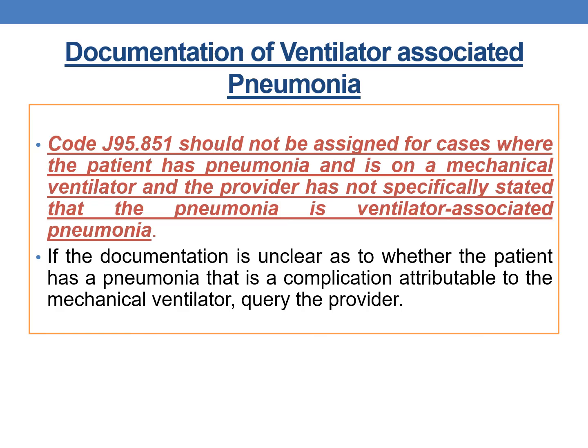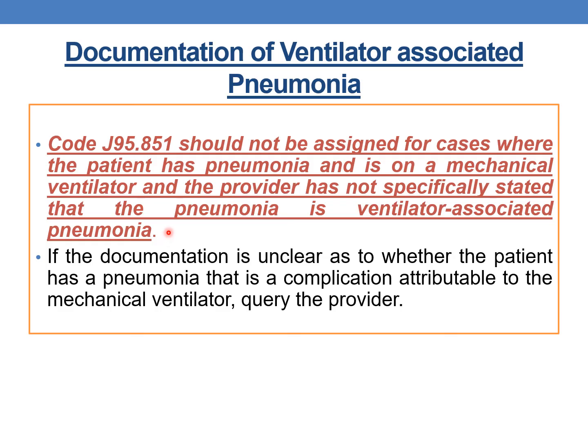One more important point is that the code J95.851 should not be assigned for cases where the patient has pneumonia and is on a mechanical ventilator, but the provider did not specifically state that the pneumonia is ventilator associated pneumonia.